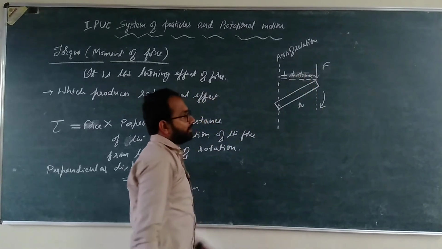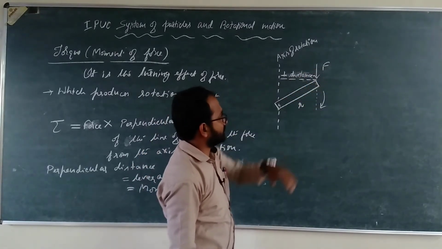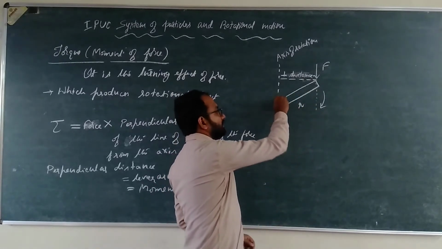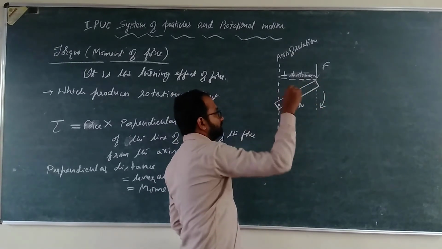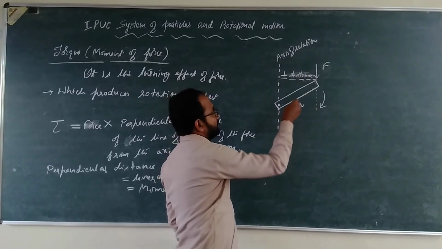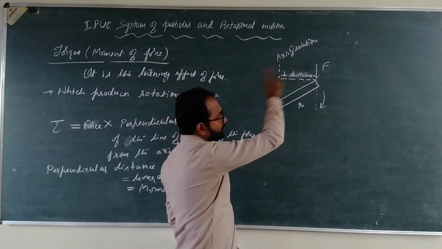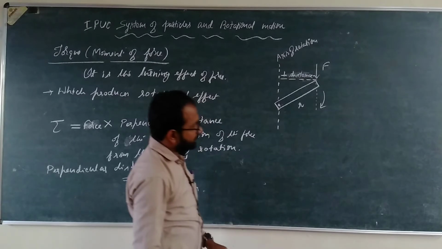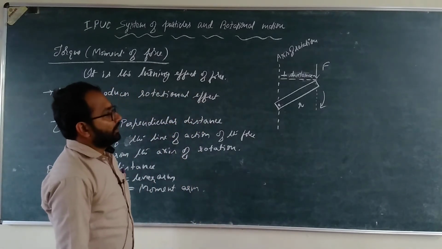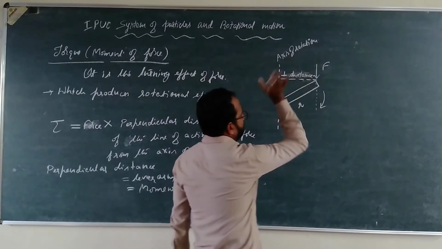r is not the perpendicular distance. This is not the perpendicular distance. Axis of rotation is like this. It is into the plane of the board, right? The axis of rotation is into the plane of the board about which this particular object is made to rotate. Okay, so the perpendicular distance is this one.